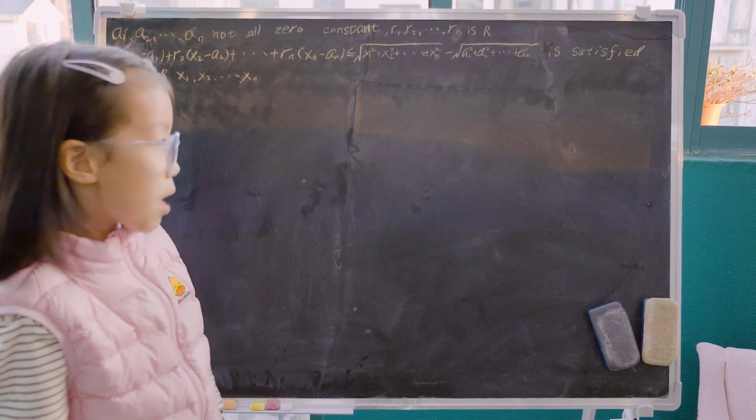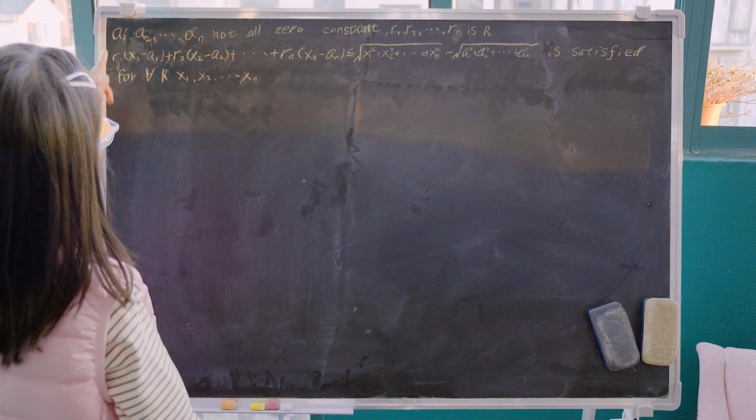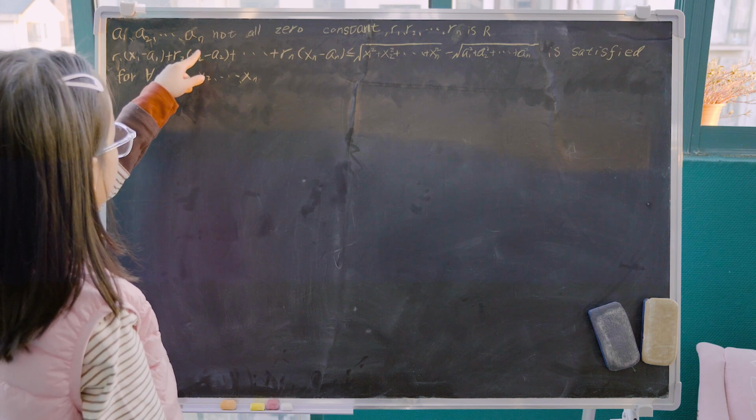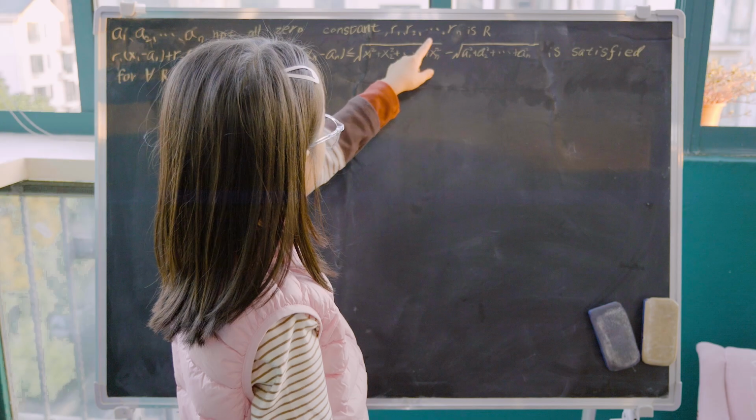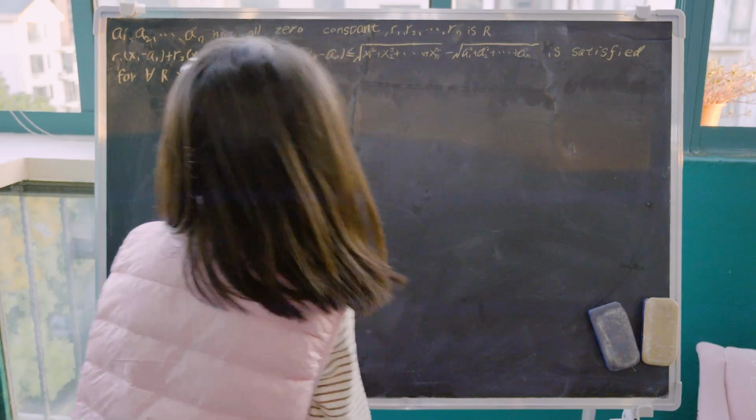Today let's study a problem. Let a1, a2 to an be nonzero constants, and r1, r2 to rn be real numbers.